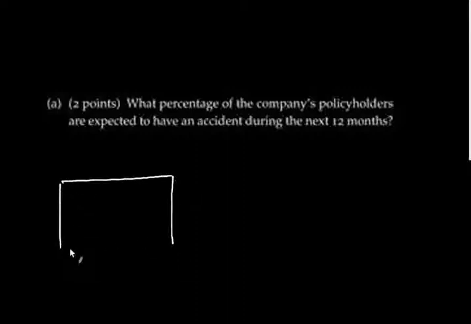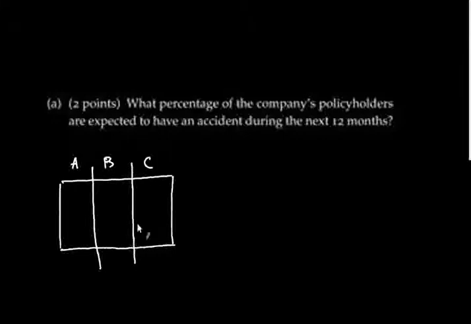This is the set of all policyholders, and they're divided very neatly into three distinct groups: a group A, a group B, and a group C. And the set of policyholders who have an accident is this circle over here.